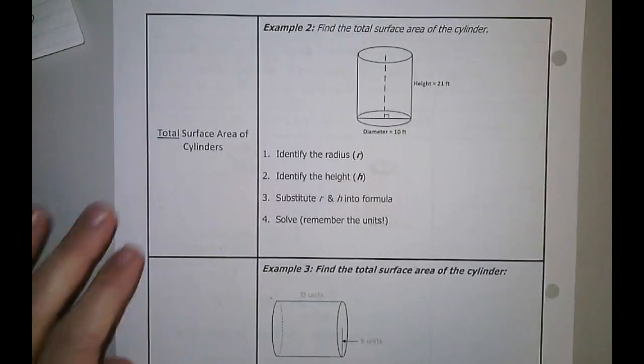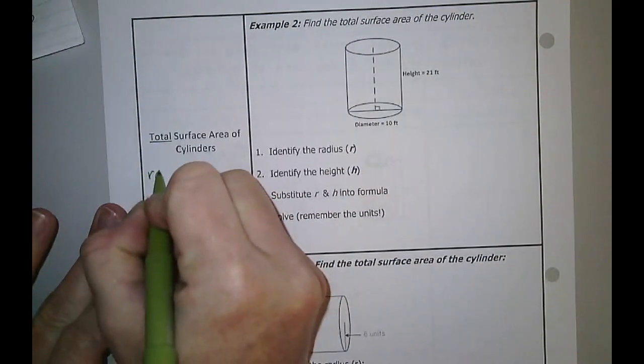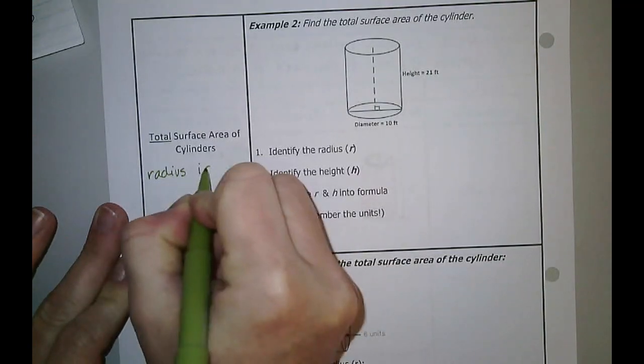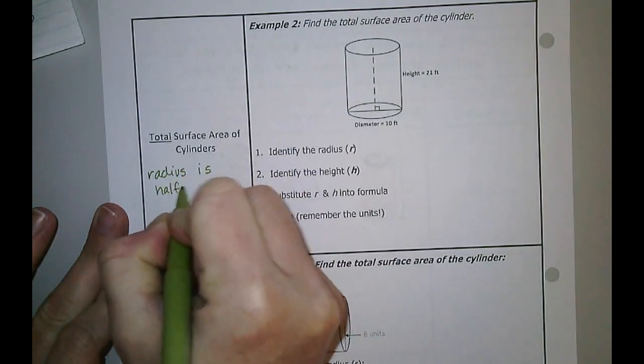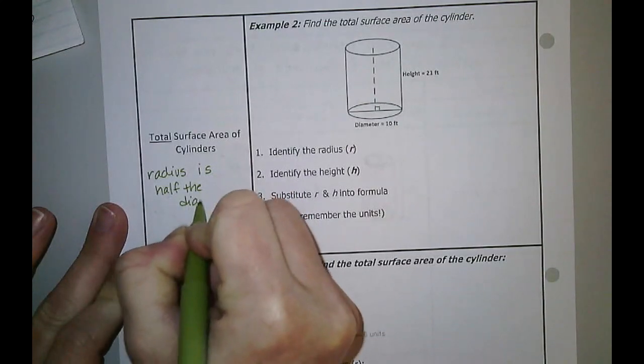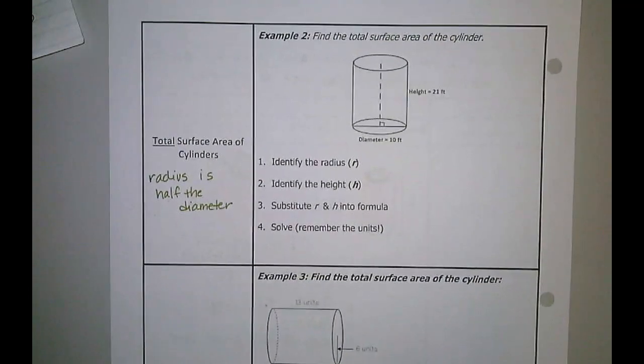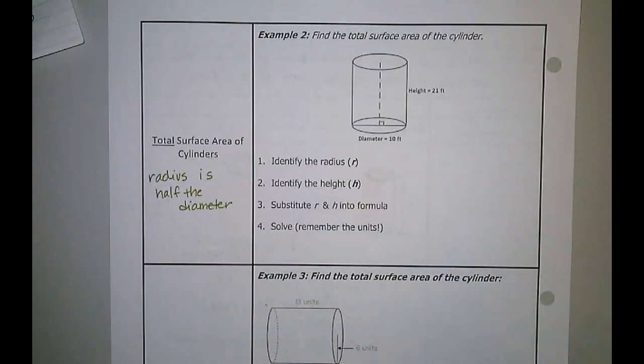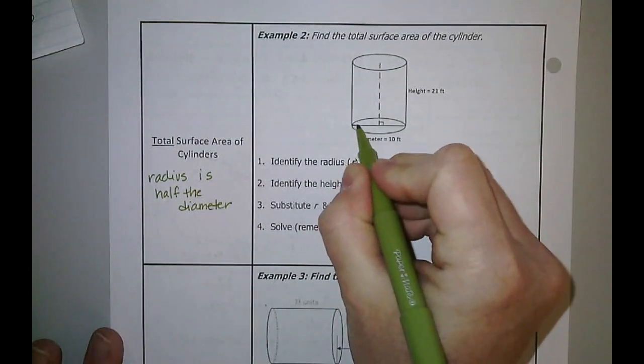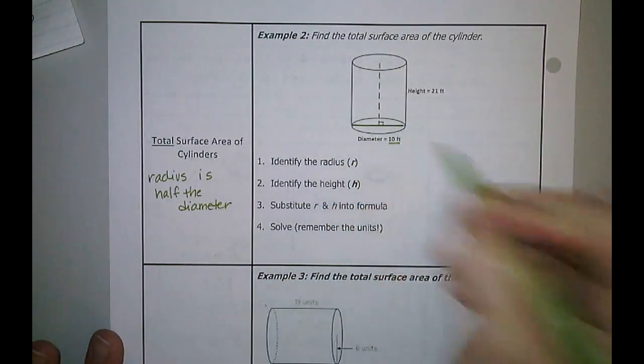All right, so I'm going to write over here just as a reminder, remember that radius is half the diameter. Right? Radius is half of the diameter. And that's just a little reminder as we start going through this problem. Because when I'm looking at this cylinder that's given to me, it only gives me the diameter. But I want to find the radius for my problem. So it tells me my diameter all the way across is 10 feet.